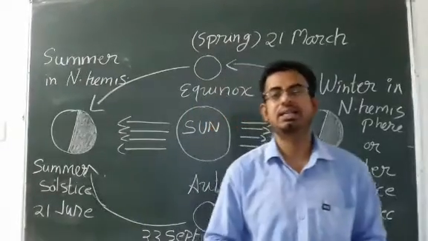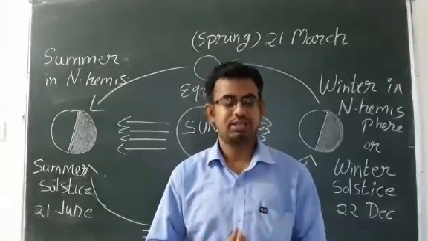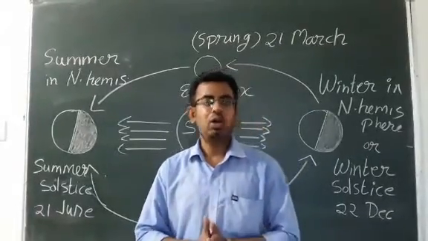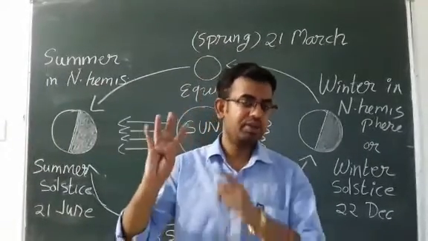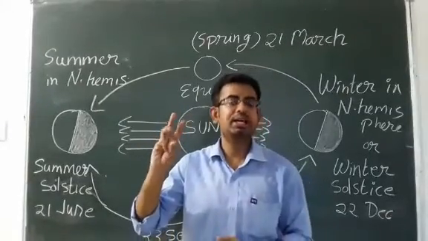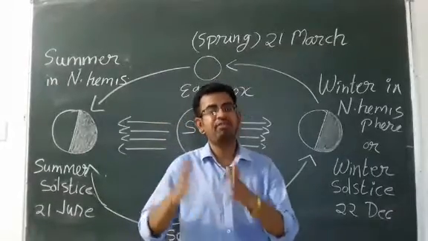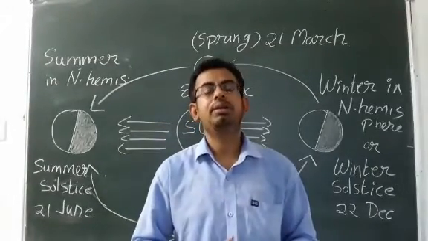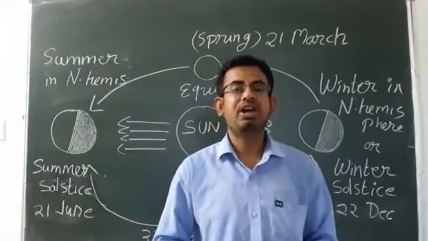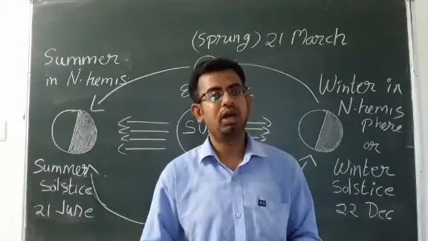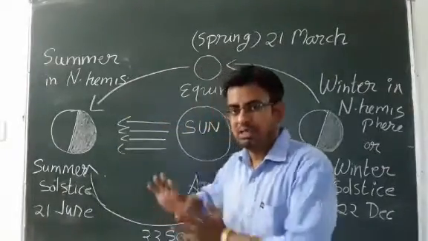Now we will discuss why we have different seasons. As you all know, we basically have 4 important seasons: summer, winter, spring and autumn. Now we will see why we have these seasons. The main reason behind the seasons is the revolution of Earth around the sun. Actually, I am not very good at diagrams, so please bear with it.